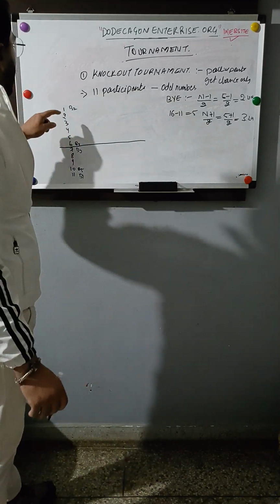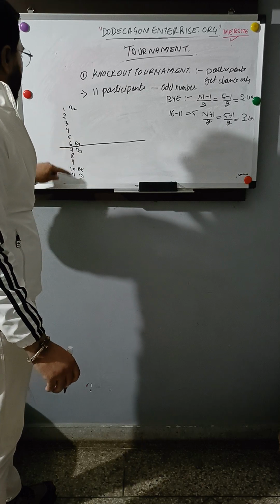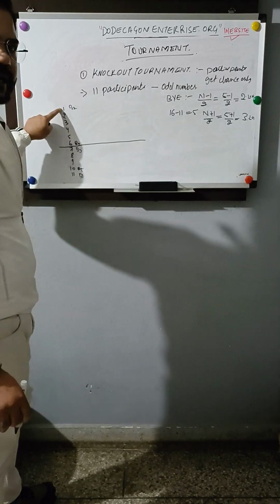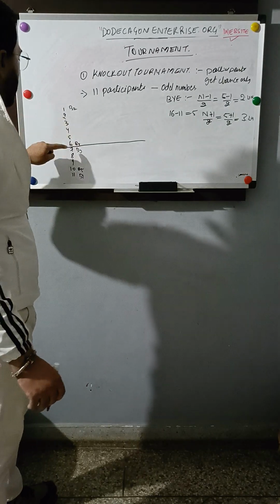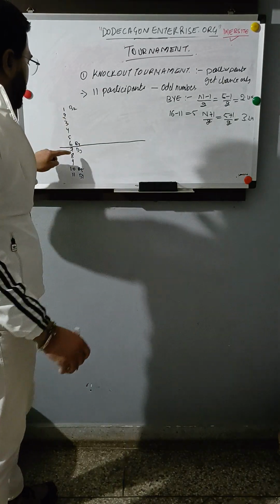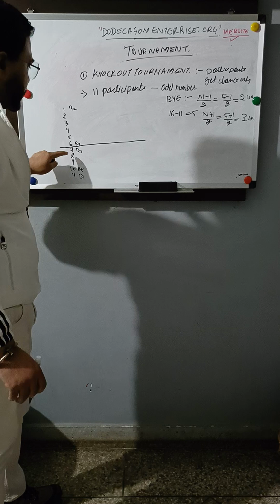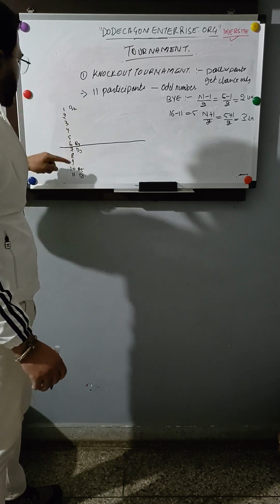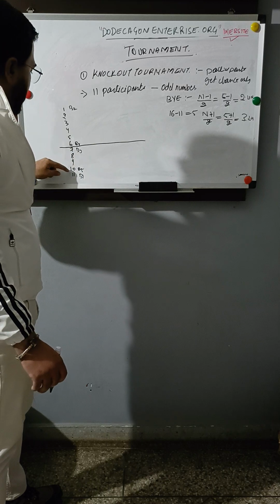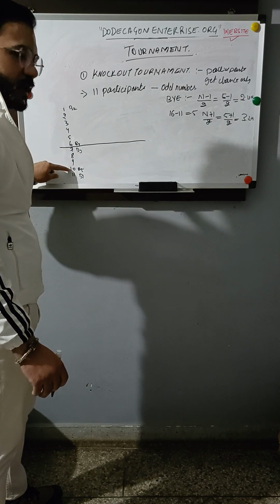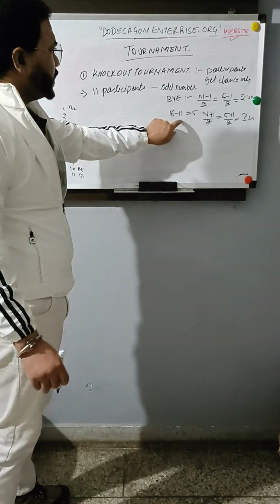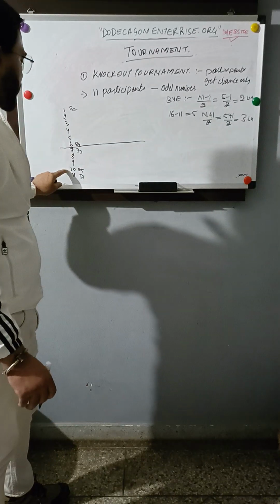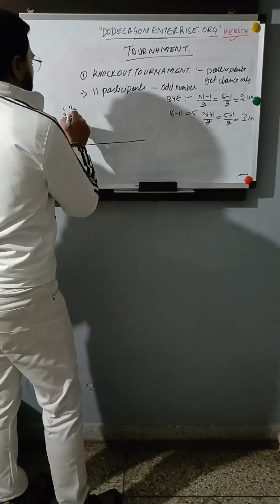Explanation: B1 goes to the bottom team of the lower half, B2 to the topmost team of the upper half, then the third bye to the top team of the lower half, then the fourth bye to the bottom team of the upper half, and then the same sequence is followed again. So that is how you have to form a bracket.